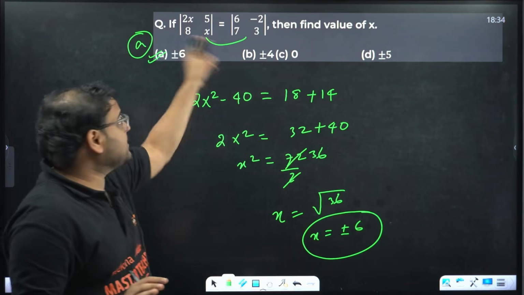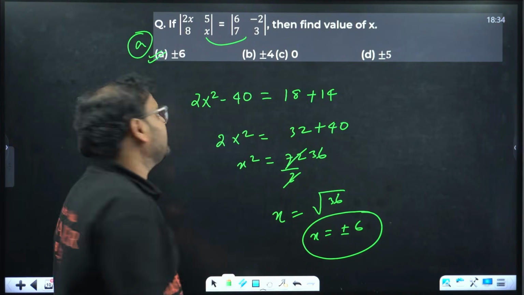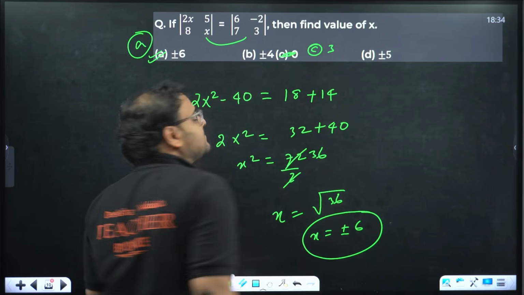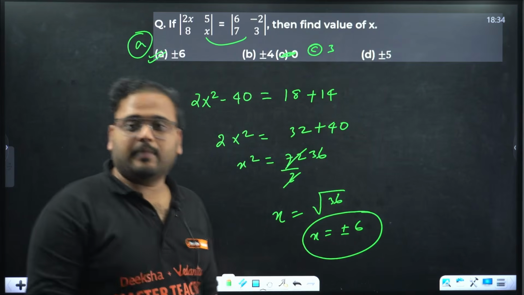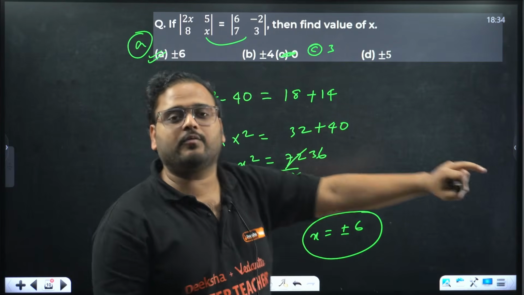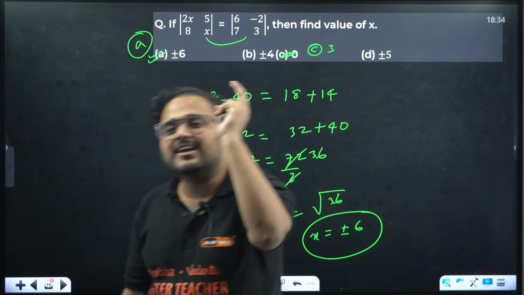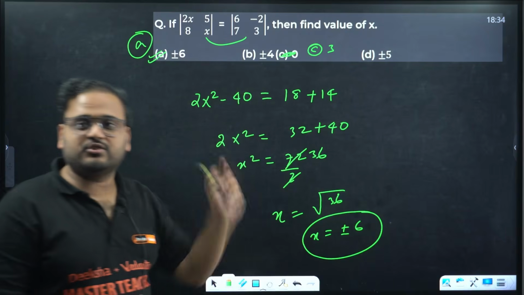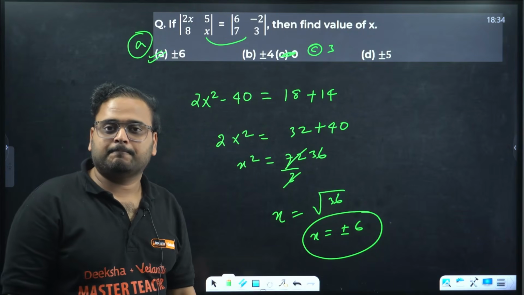So even if I give you an option like this, let's say I change this option and write here C is 3, you will take this. I'm telling you, you might find it silly, but if I make a mock test over here with an option like this, few of the students will certainly tick option C as 3. You will tick that, even though it's a very basic question. So be careful.